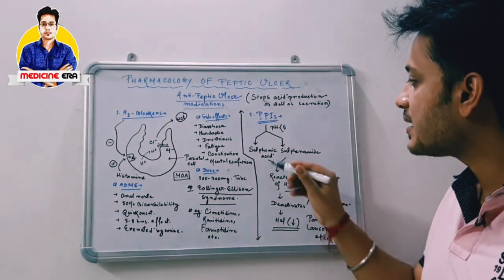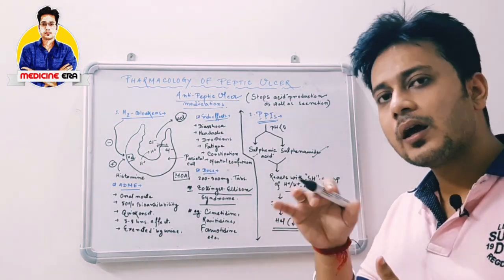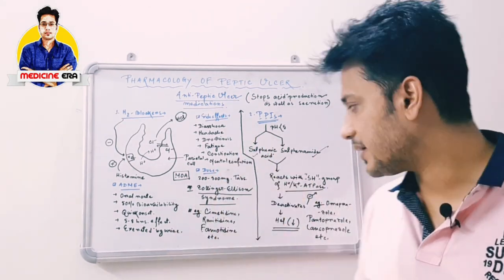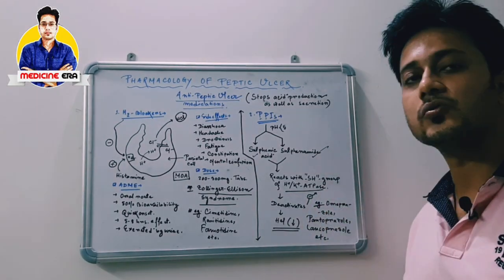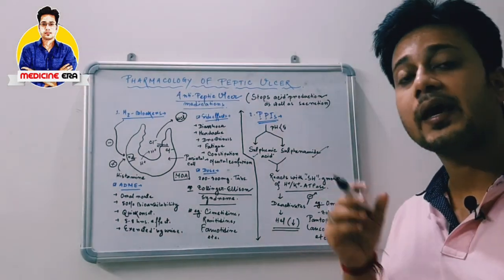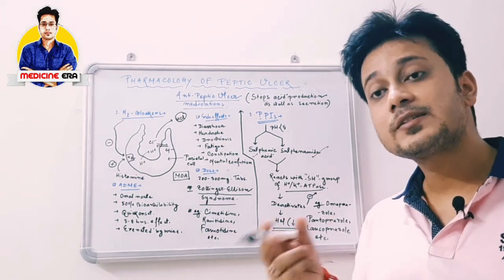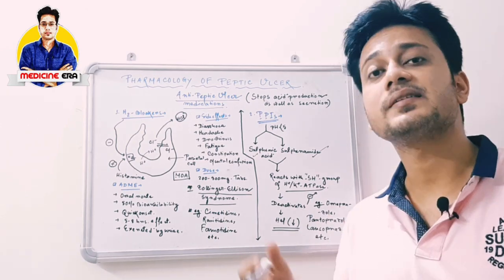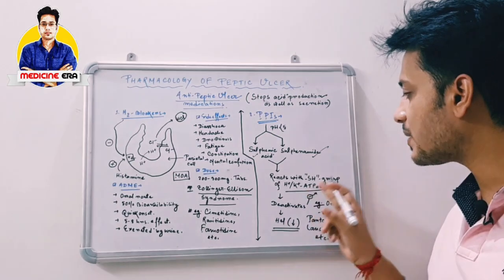Mainly one is sulfenic acid and the other is sulfenamide. These two cationic forms break down from that particular medication at a pH that is very acidic. After the breakdown, these two cationic forms are used to inactivate the SH, or sulfhydryl group, of H plus K plus ATPase. H plus K plus ATPase is an enzyme which is also called the proton pump. This proton pump is responsible for the excess acid secretion, and if we block that proton pump, then the acid secretion will be inhibited. So this medication is used to inhibit that proton pump, meaning H plus K plus ATPase.